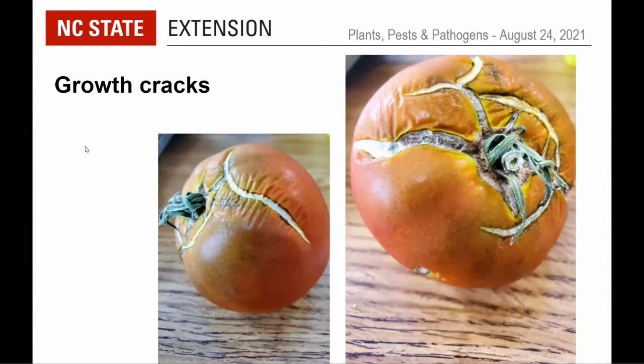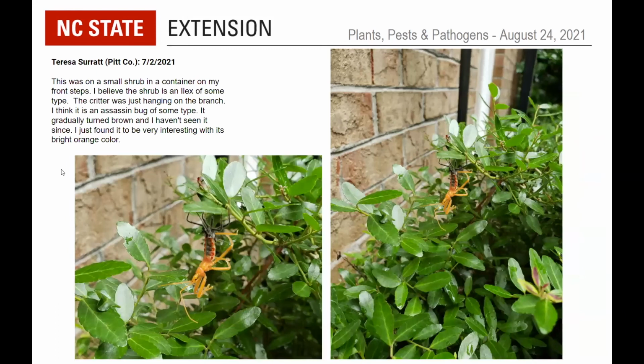So next photo is from Teresa Surratt from Pitt County on July 2nd. This was on a small shrub in a container on my front steps. I believe the shrub is an ilex of some type. The critter was just hanging on the branch. I think it is an assassin bug of some type, gradually turned brown. I haven't seen it since. Just found it to be very interesting with its bright orange color. And I think that's very interesting too.